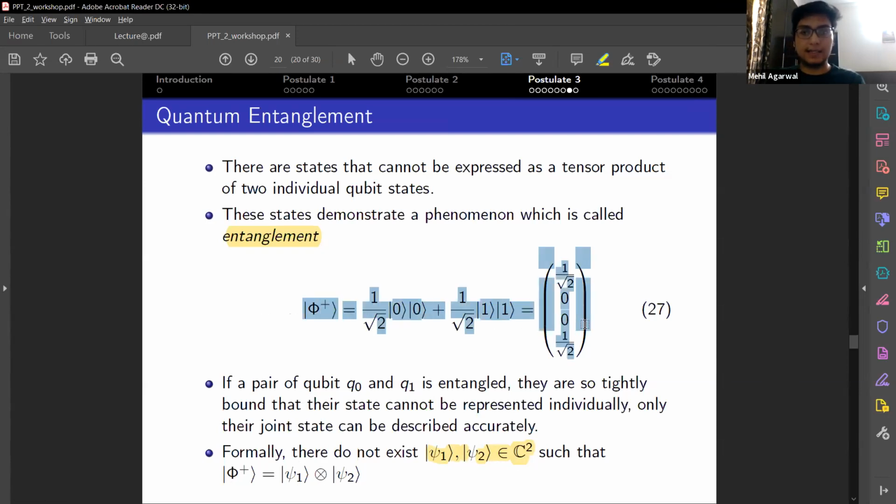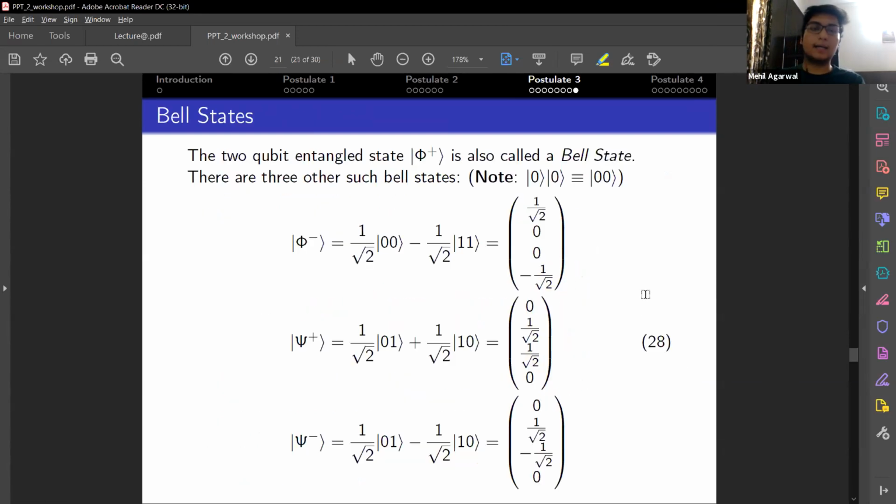This state is called a Bell state, and there are three more Bell states: phi minus, psi plus, and psi minus. You can see the direct notation form and vector form respectively. One important fact is that these Bell states are all orthonormal in nature. That is, they form a basis, like we had the computational basis, and it's called the Bell basis.